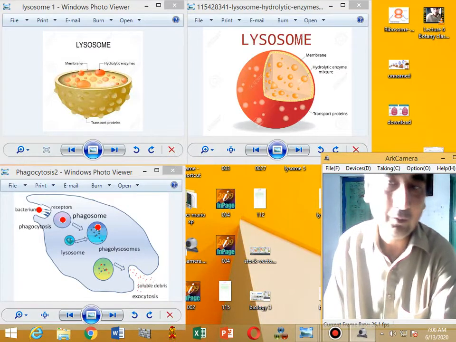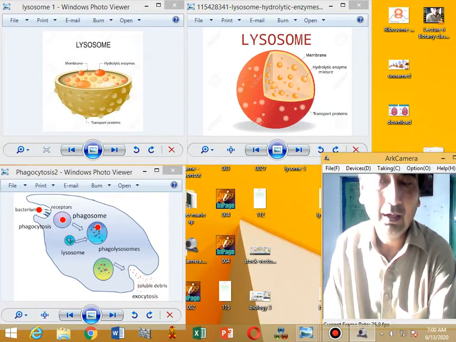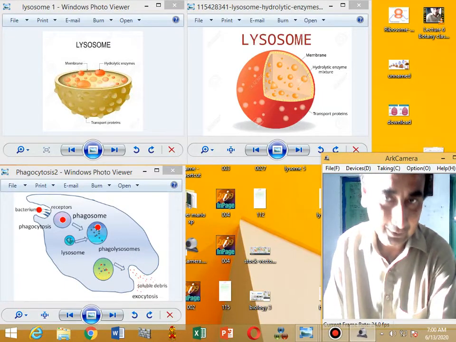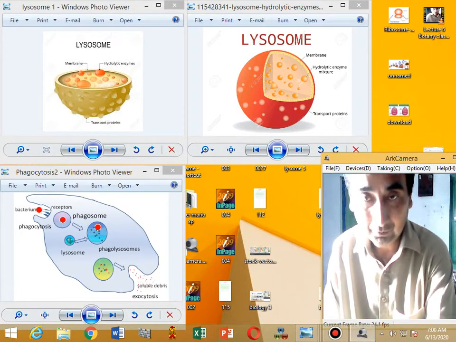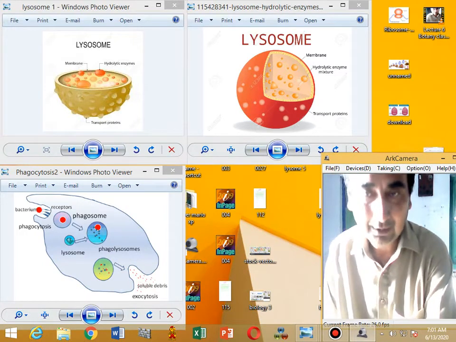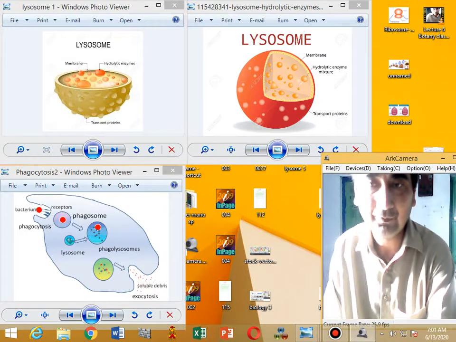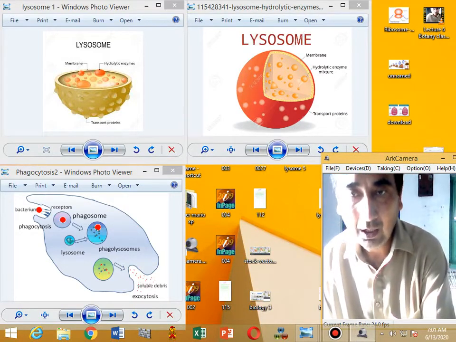Another function that the lysosome performs is during the developmental process. During the developmental process, they degenerate many cells, as in the embryonic stage. This process is known as autophagy.